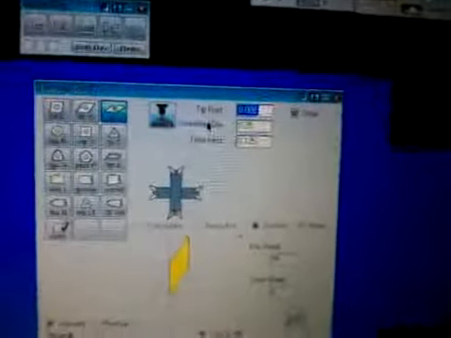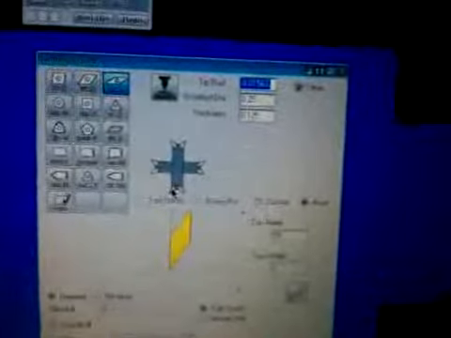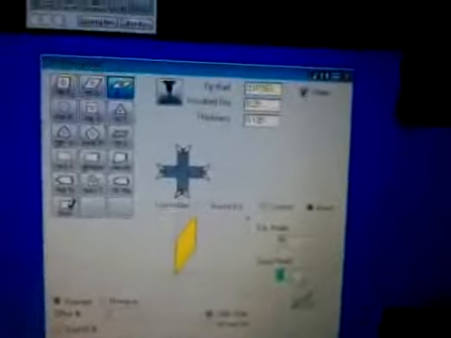the OD. What we're going to do now is we're going to come down to this section and choose a tool. In this case, we're going to choose a 35-degree tool, and I'm going to go with a tip radius of 15 thousandths. This is my direction, obviously, going this way. And for my face relief, I'm going to put 3.